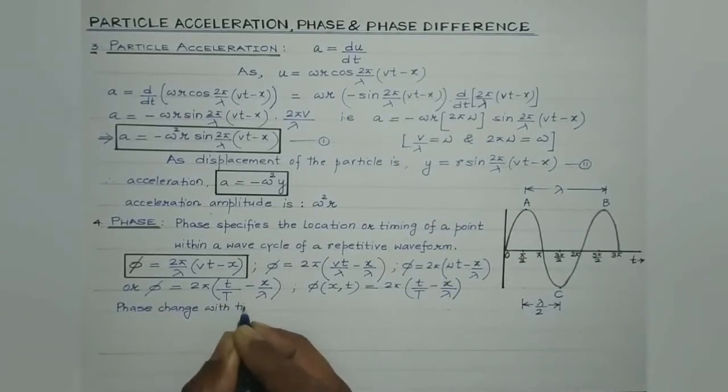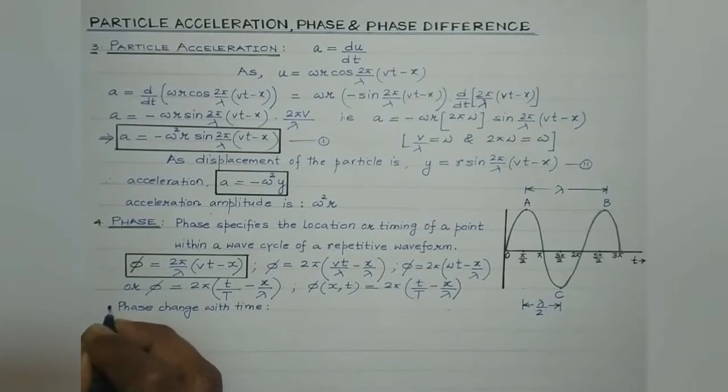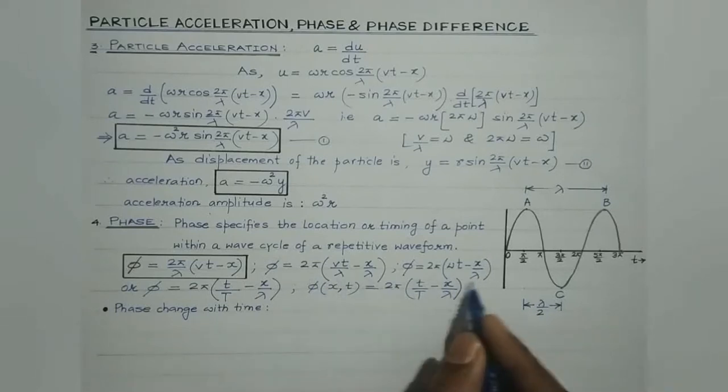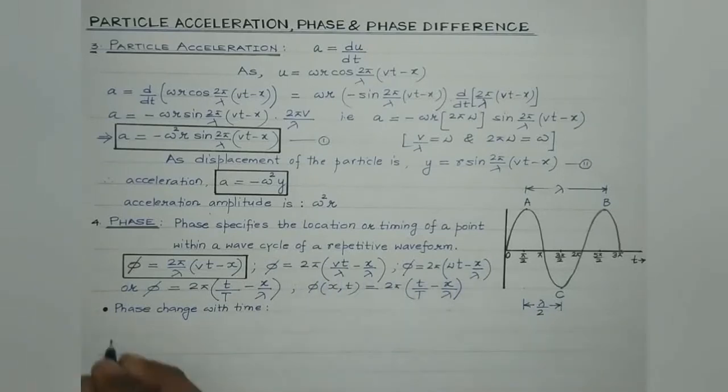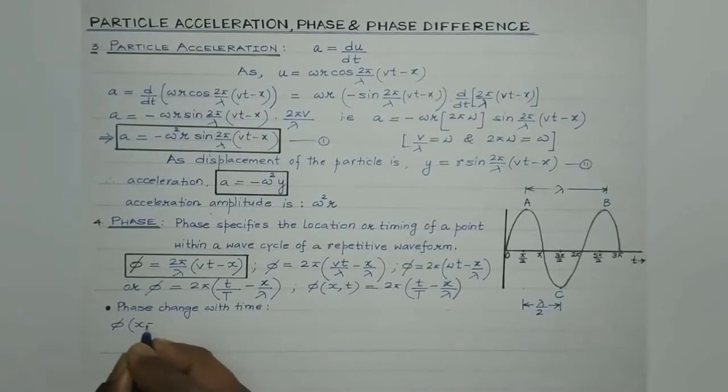So for that, what we do is, we'll consider x to be constant, right? So the phase changes with time t. So we consider this particular equation, phi, when x is constant.